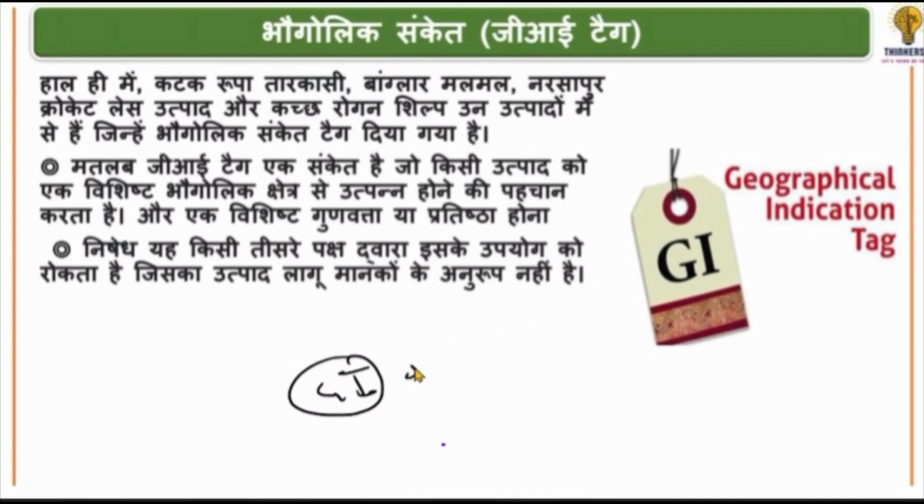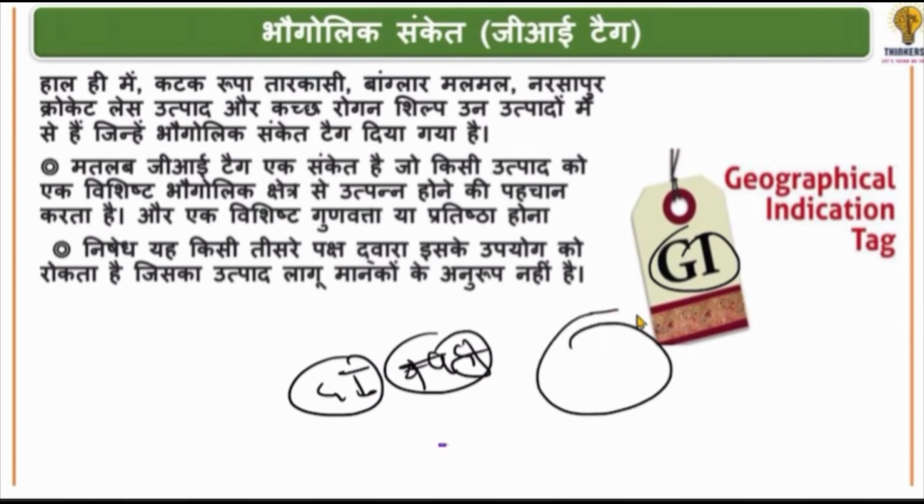GI, geographical indication, we have discussed many times. Tag means a sign. Geographical indication refers to something special. If there is a specific area and a product there, then give priority to it. Whatever quality it has, it will be promoted. This is its quality, and this type of tag is given to promote it further.